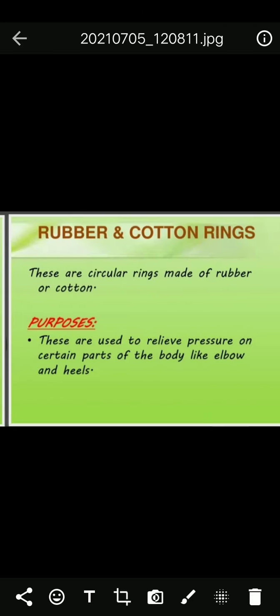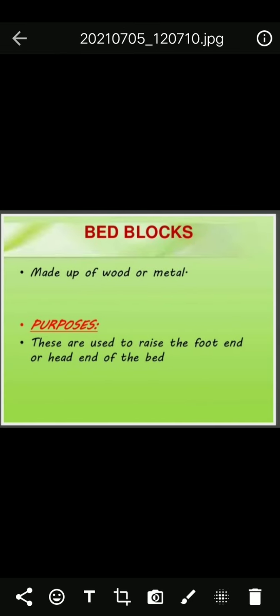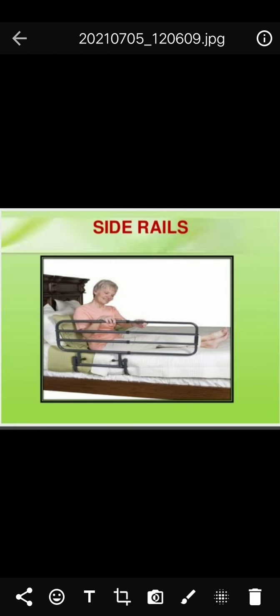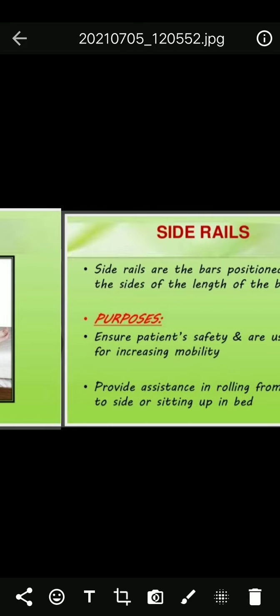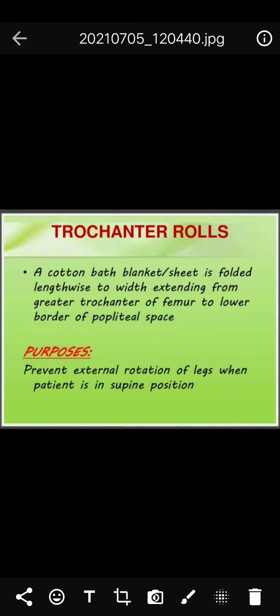These are comfort devices. What are they? There are pillows, backrest, sandbags, bed cradles, bed blocks, footrest, air cushions, rubber and cotton rings, air and water mattress, and knee rest. These are all the comfort measures which are used to relieve the patient and provide comfort to the patient.